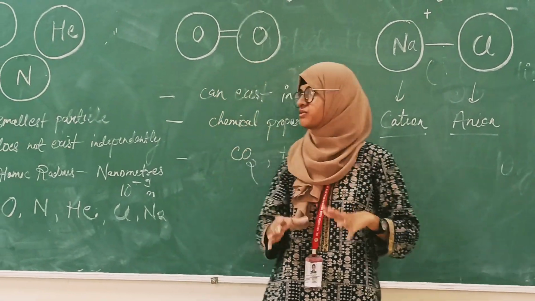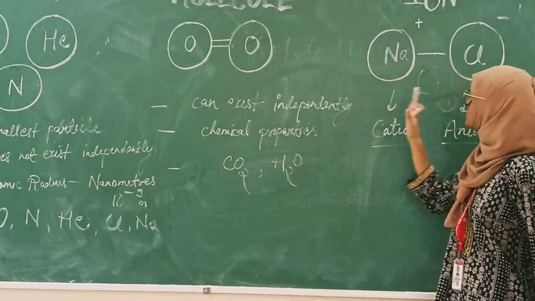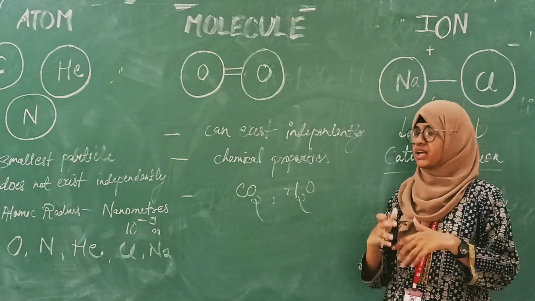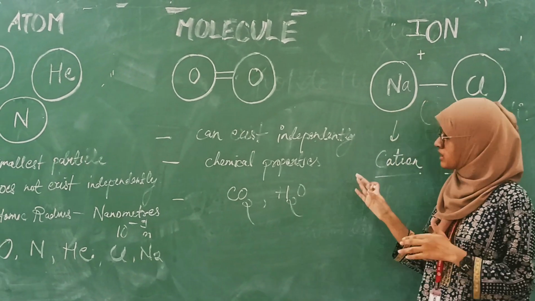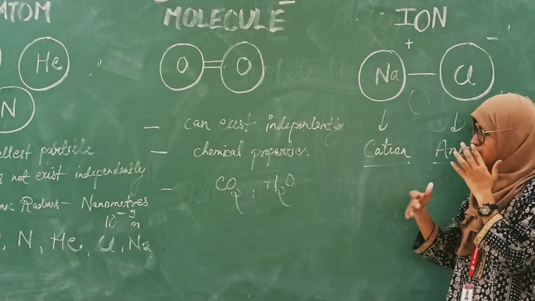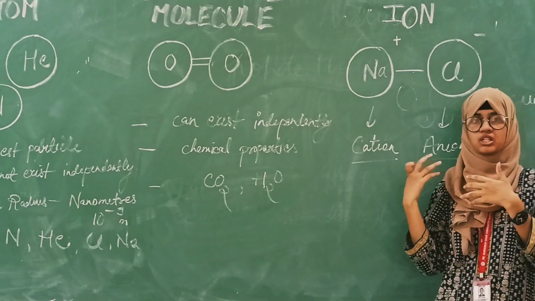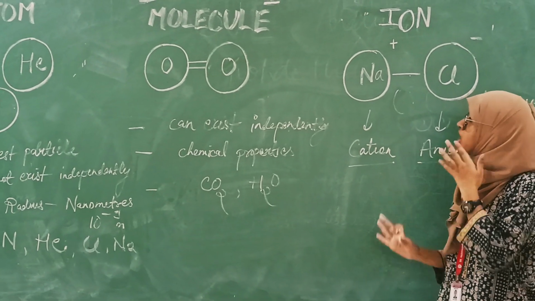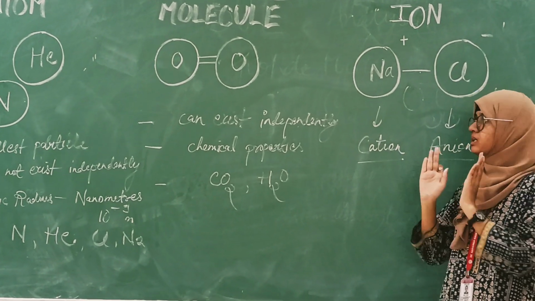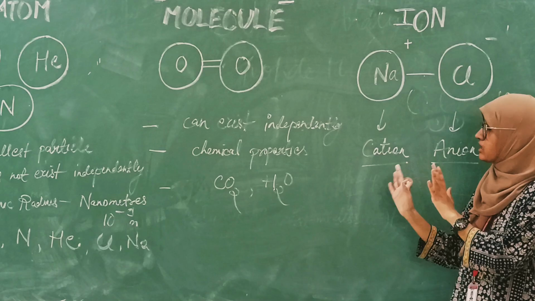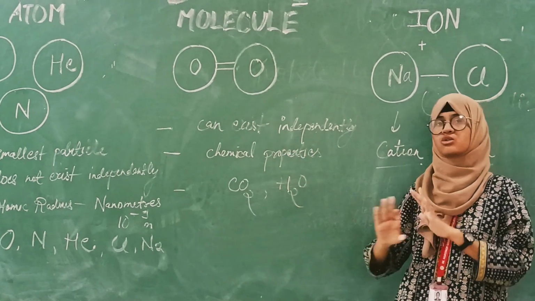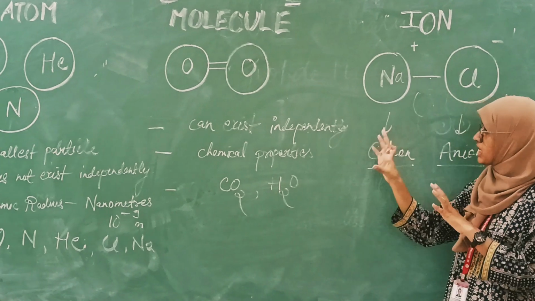So this was the basic difference between atoms, molecules and ions. Atoms are the smallest particle of an element that usually does not exist independently. They are very small in size and are measured in nanometers. Molecules are the smallest particle of an element that can exist independently, and they also contain all the chemical properties of that element. An atom also contains all the chemical properties of that element.